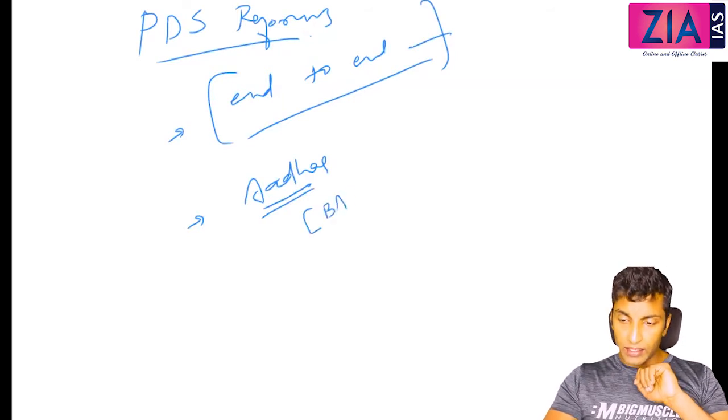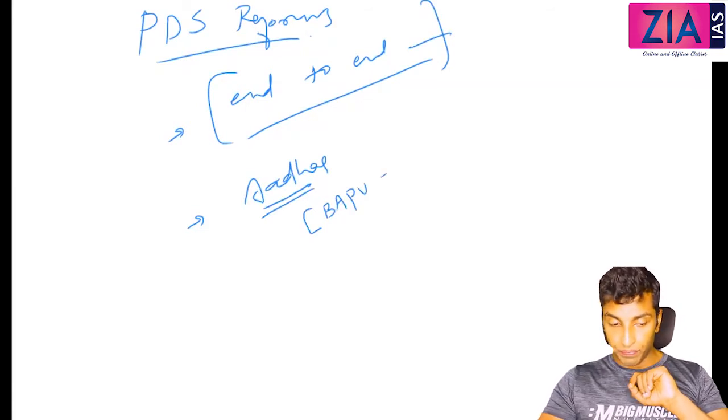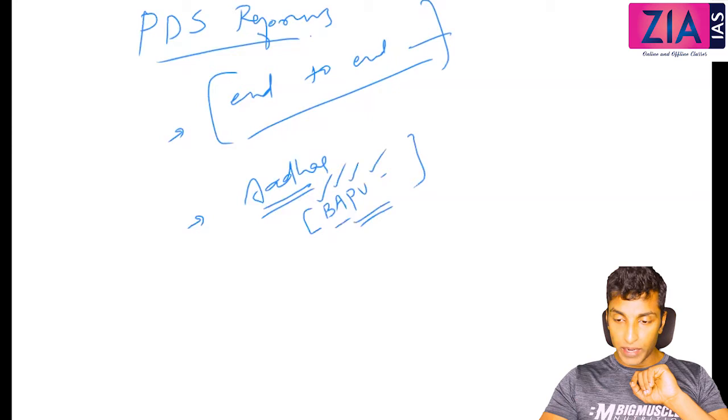In bracket you can write this BAPU, B-A-P-U. What is this? Biometrically authenticated physical update. Just write in bracket, biometrically authenticated physical update.